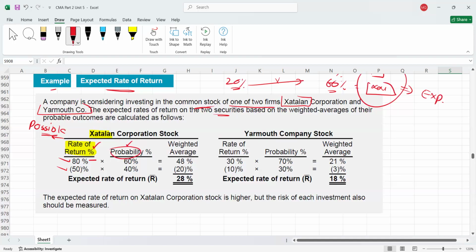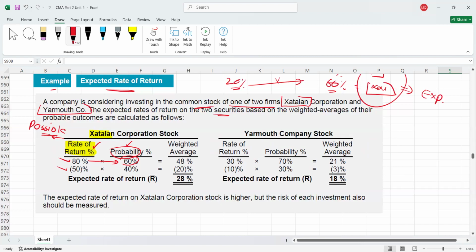So here we have two rates of return. We have an 80% profit or we may have a 50% loss, right? But for the 80% profit, how much is the chance, which is called probability? Let's assume the chances are 60%. So being a student, you don't need to allocate any probability to the rate of return. It will be given in the question.